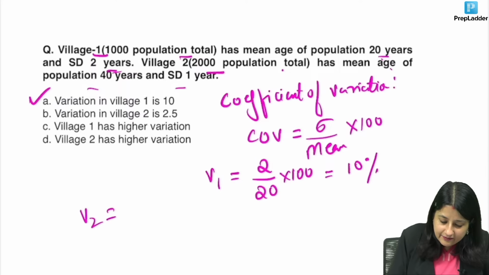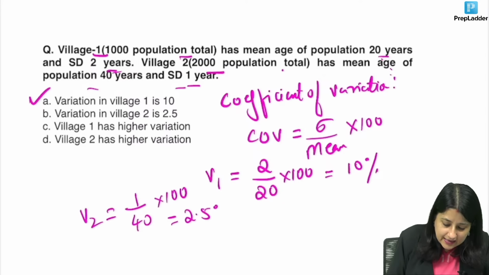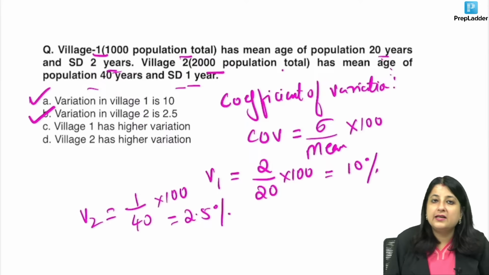Let's calculate for village 2. What is the standard deviation, guys? Standard deviation is 1 year. Mean age is 40 years into 100. So what will it come to? 4 2s are 8 and 2.5%. So again option B is correct.